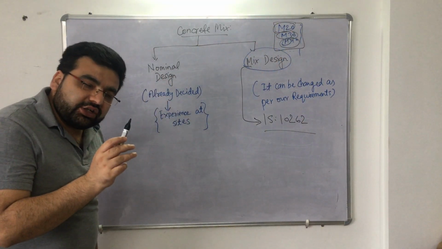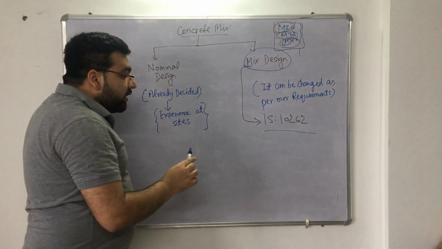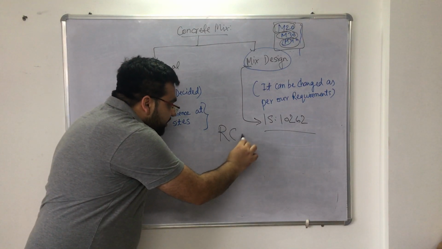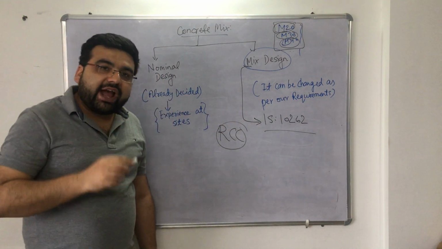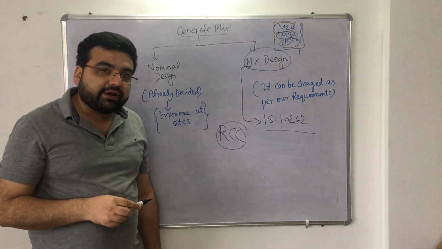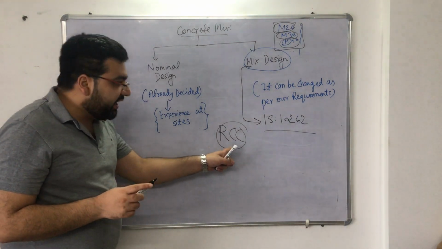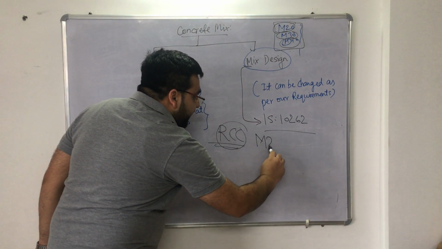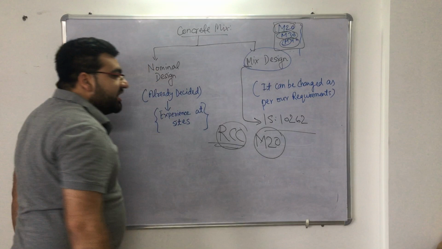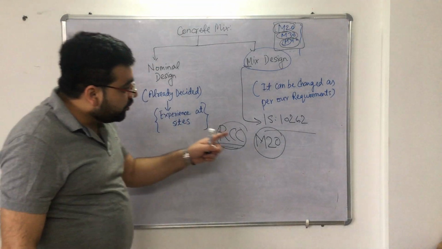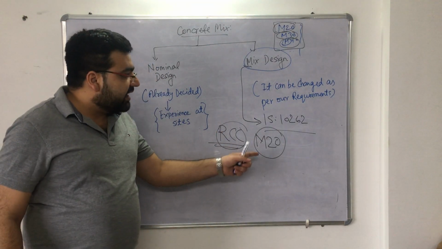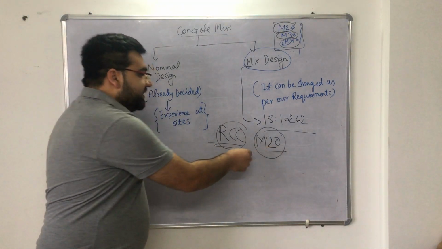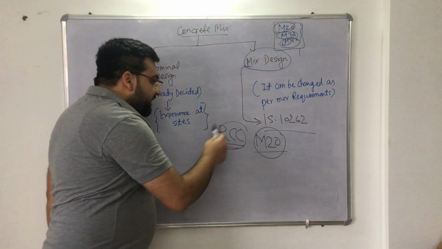a question which is regularly asked is, what is the minimum grade of concrete which can be used in RCC structures? Do you have the answer? I know a lot of you have, right? The minimum grade of concrete which should be used for RCC structures is M20. This question has been asked many times. Okay, so you should remember, even if someone asks you in an interview what is the minimum grade of concrete for RCC, it is M20, simple. Okay, so this is the minimum grade of concrete.